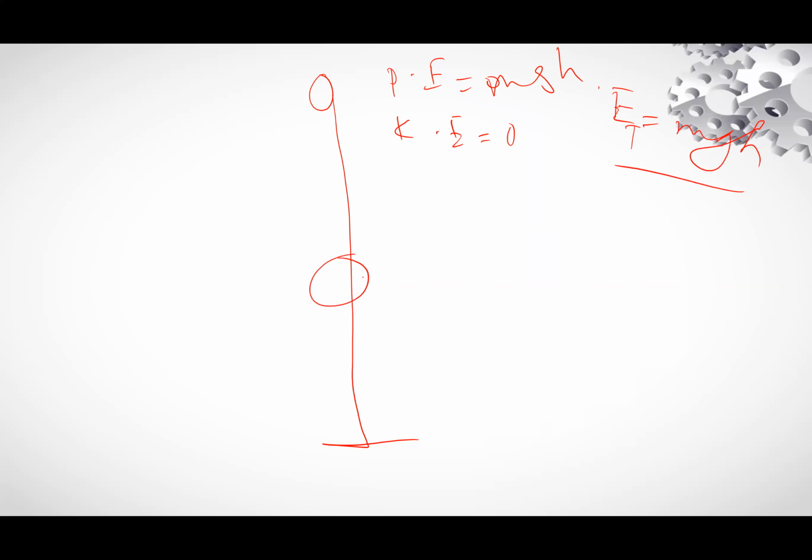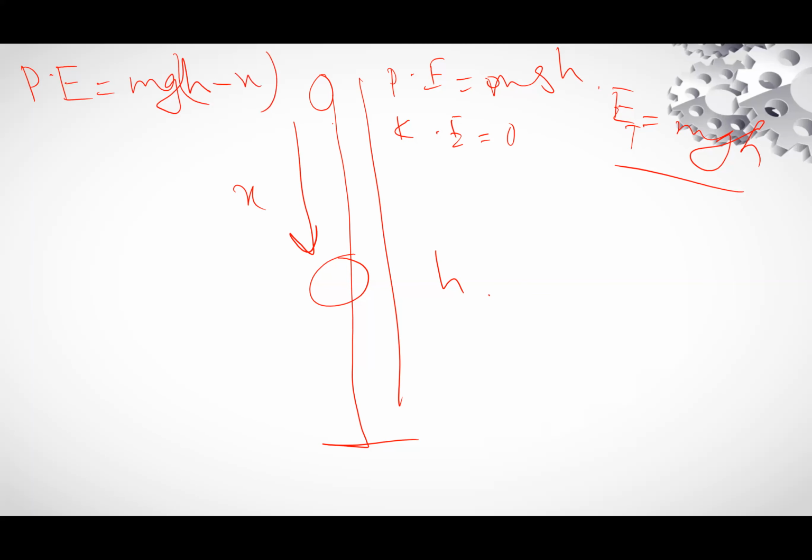Now for point B, the height is h and the body covers a distance x. So potential energy will become mg(h minus x). This height energy is converted into kinetic energy. Potential is converted into kinetic. Now here we will write the third equation of motion.